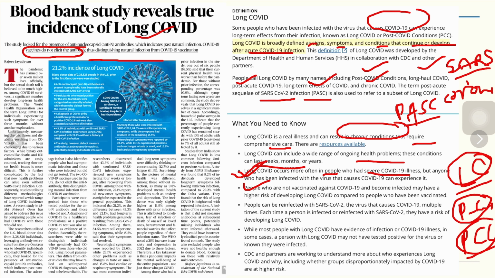People can be reinfected with severe acute respiratory syndrome coronavirus 2, the virus that causes COVID-19, multiple times. So each time a person is infected or reinfected with SARS-CoV-2, they have a risk of developing long COVID. While most people with long COVID have evidence of infection or corona illness, in some cases a person with long COVID may not have tested positive for the virus or known that they were infected.